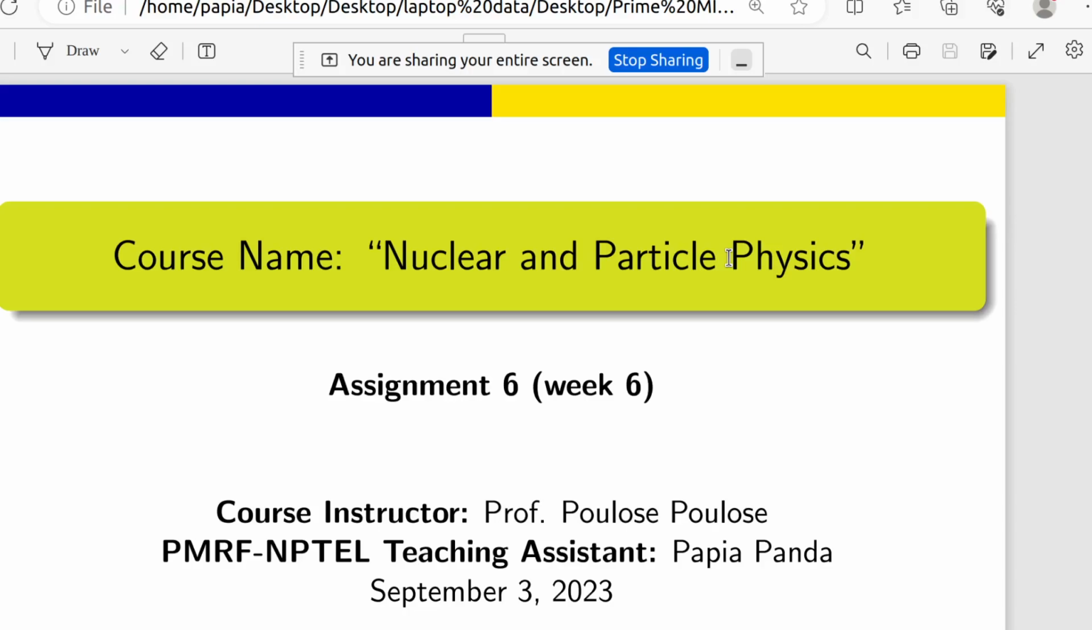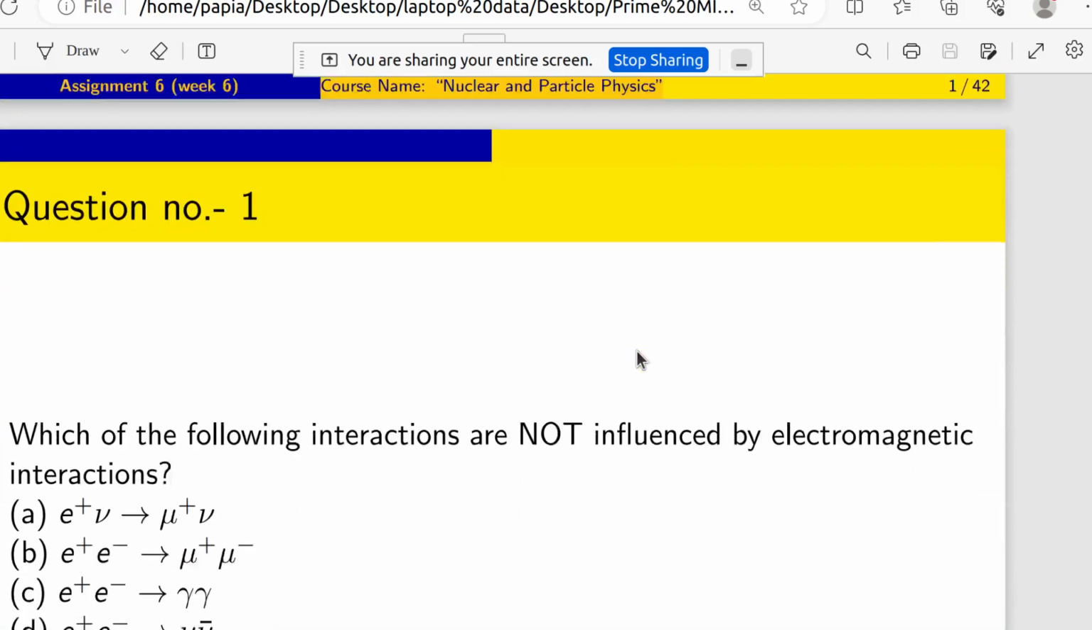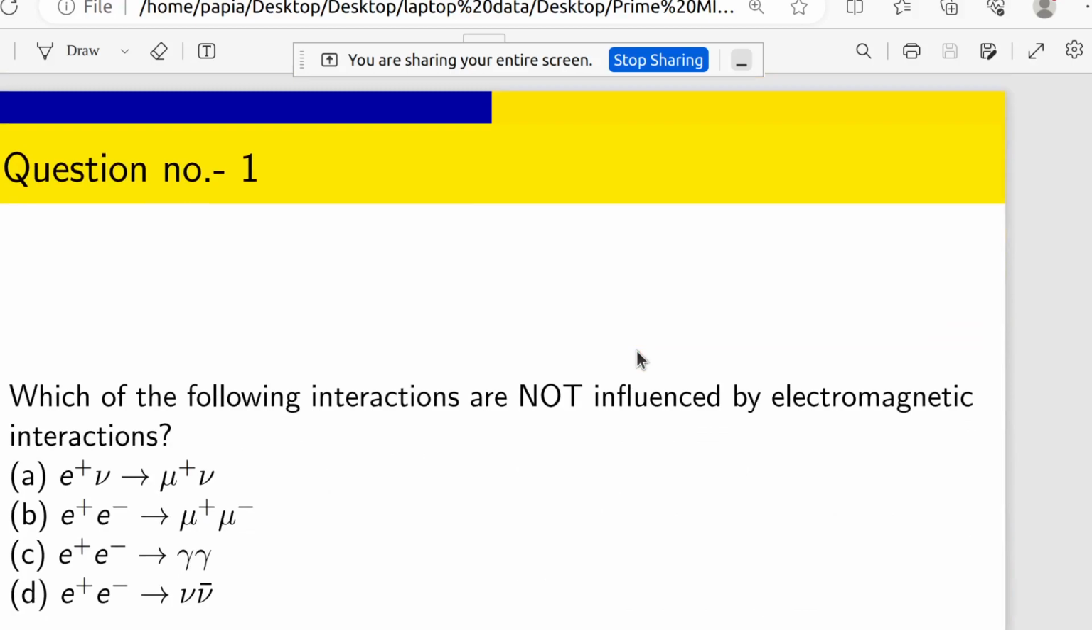So this is assignment 6, previous year questions, and this is the topic nuclear and particle physics. Let's start. The first question is, which of the following interactions are not influenced by electromagnetic interactions? There are 4 options, like e plus nu going to mu plus.